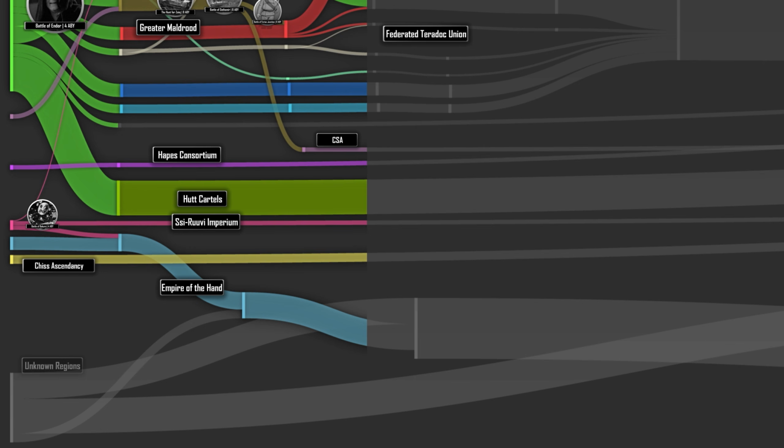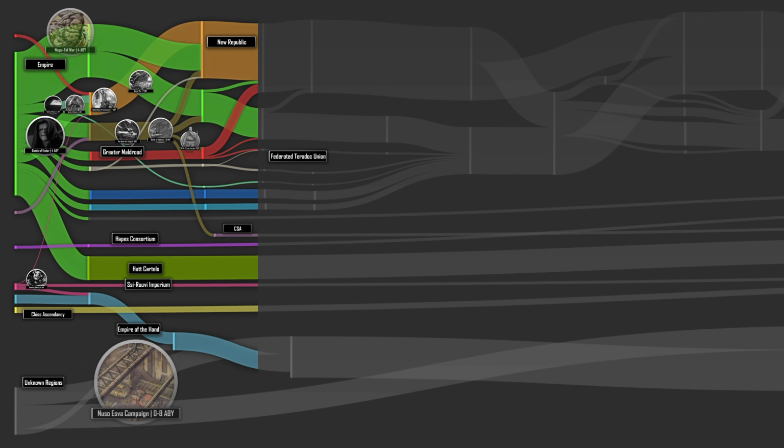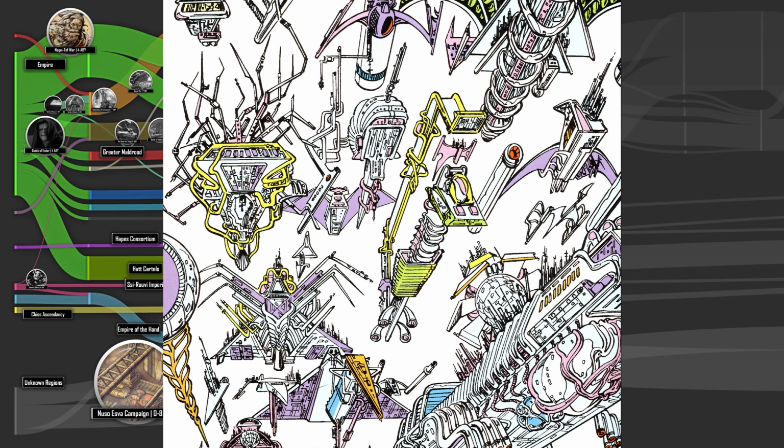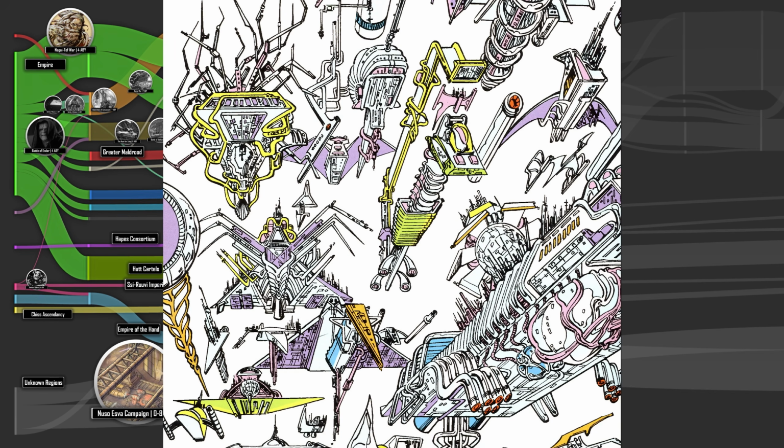Over time, it would slowly grow to cover a massive amount of territory in the Unknown Regions, geared mostly towards mutual defense against a variety of other threats existing in that region. Some of these threats, as well as the extragalactic invaders like the Nagai and Tofa, who the Rebels fought alongside the Mandalorians in the early years after Endor, may qualify for some level of inclusion on this chart if I were to follow up with a slightly more granular look, depending on people's interest.